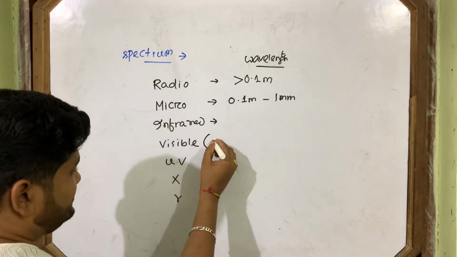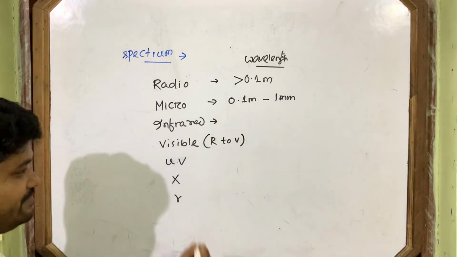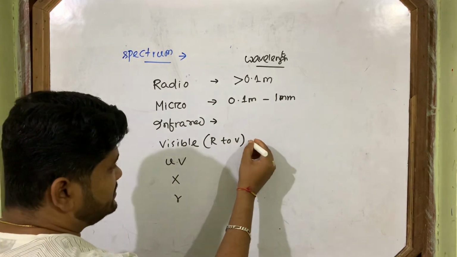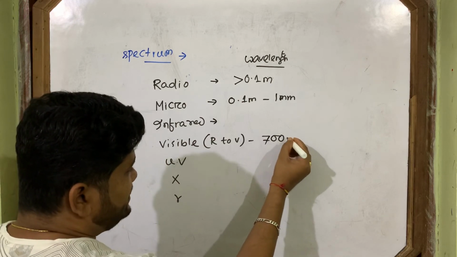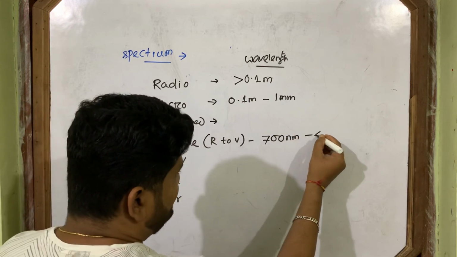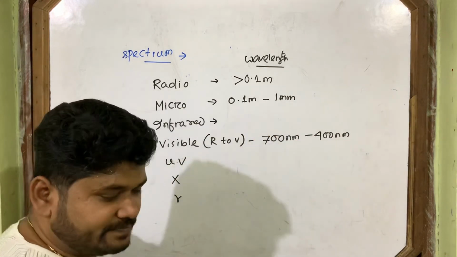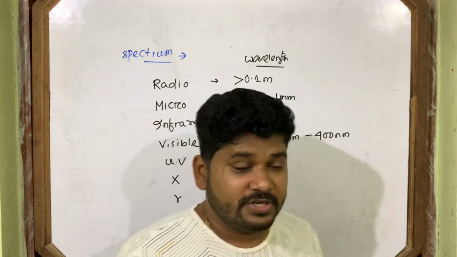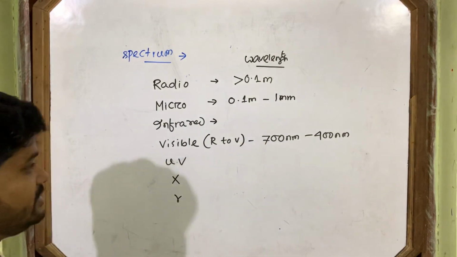They consist of 7 colors, and this lies between 700 nanometer and 400 nanometer, which everybody knows. Visible wavelength lies between 700 nanometer and 400 nanometer.